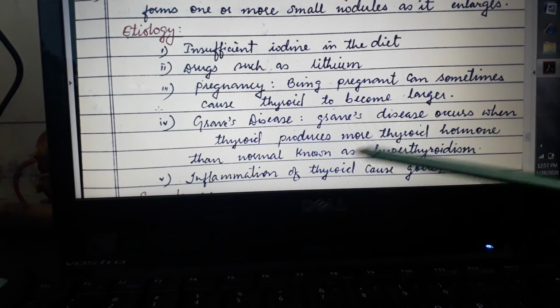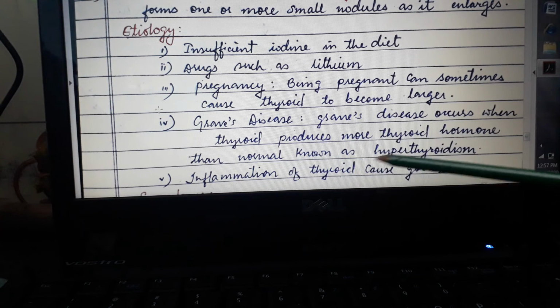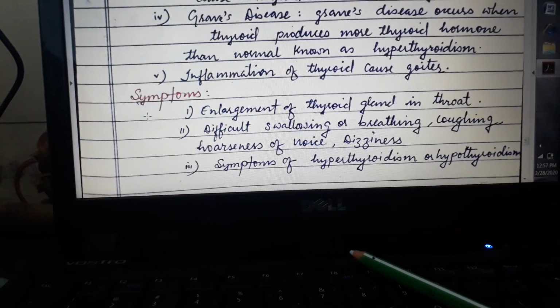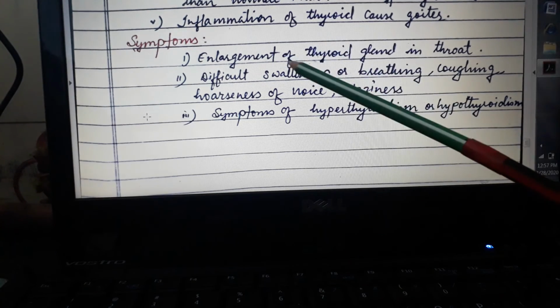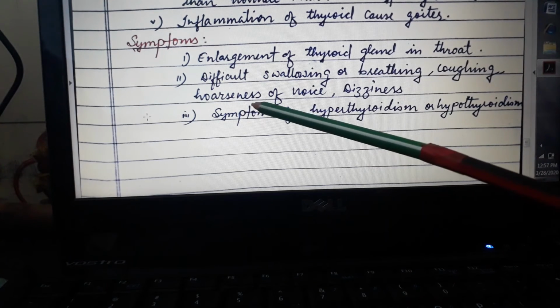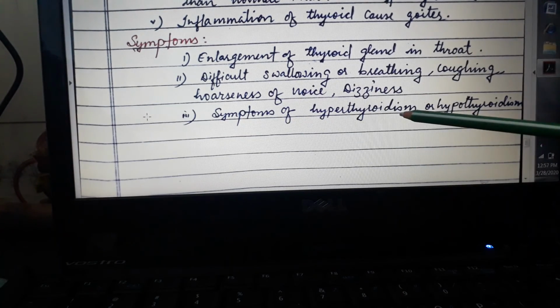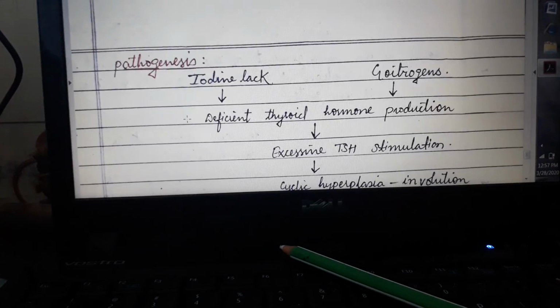Then Graves' disease occurs when the thyroid produces more thyroid hormones than normal, which is known as hyperthyroidism. Then inflammation of the thyroid causes goiter. Symptoms: enlargement of the thyroid gland in the throat, difficulty swallowing or breathing, coughing, hoarseness of voice, dizziness. Symptoms of hyperthyroidism, and it starts showing the symptoms of hyperthyroidism as well as hypothyroidism.